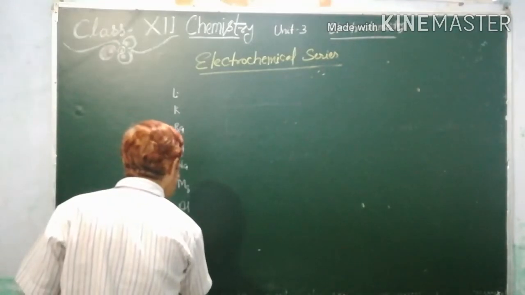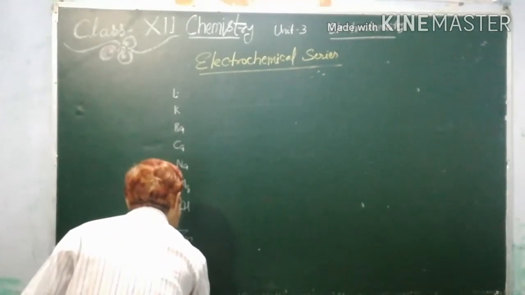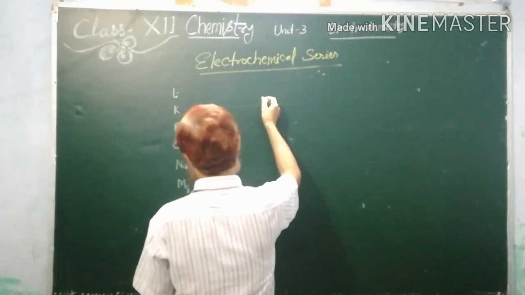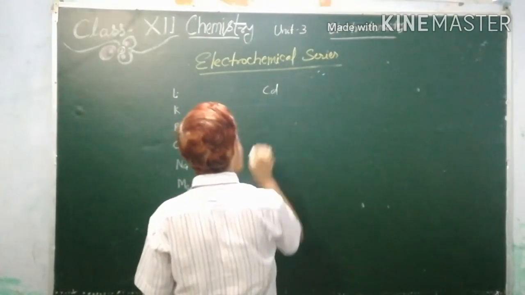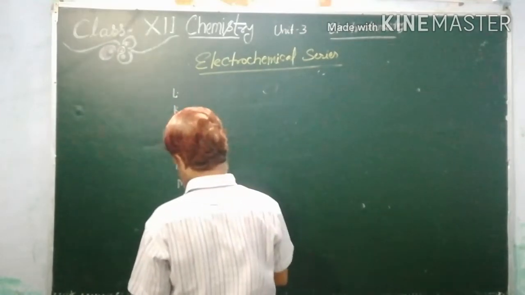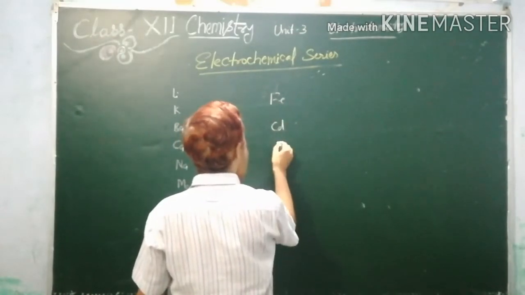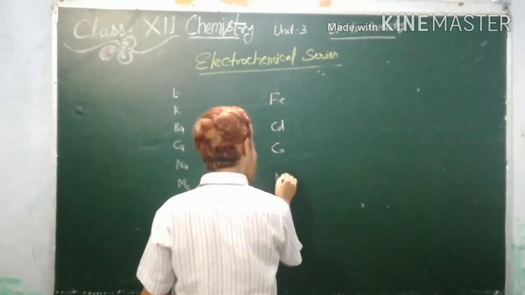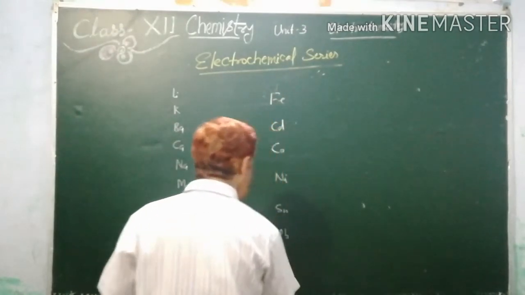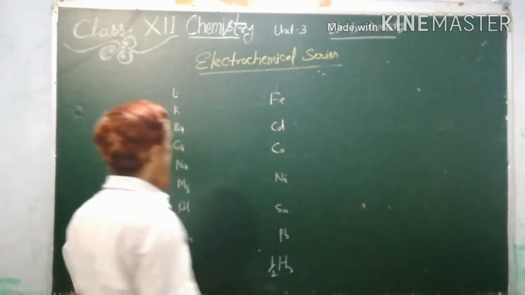Then zinc, then chromium, then iron, then cadmium, cobalt, nickel, tin and lead, and just below lead there is hydrogen, half H2 we can write.